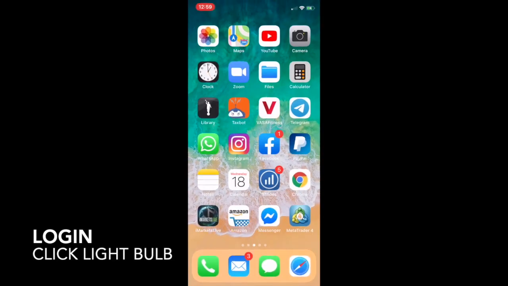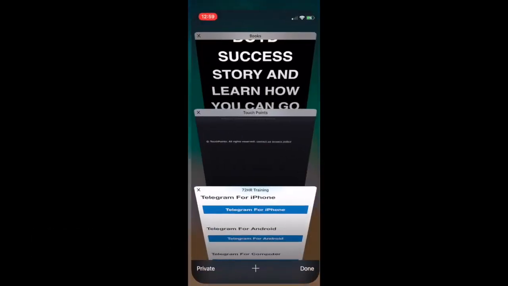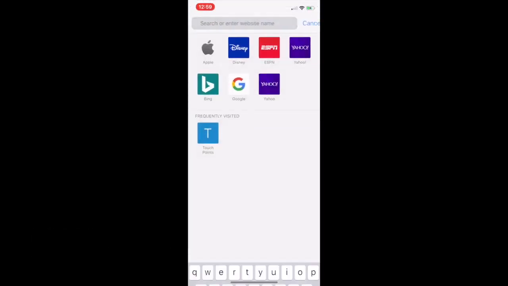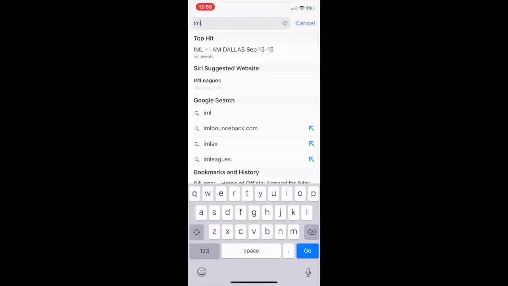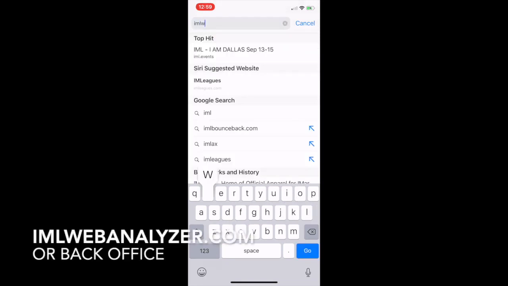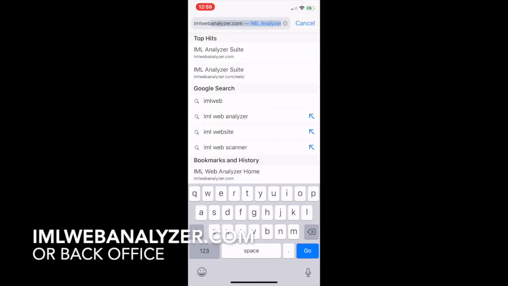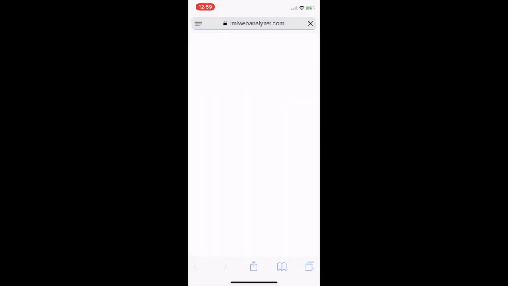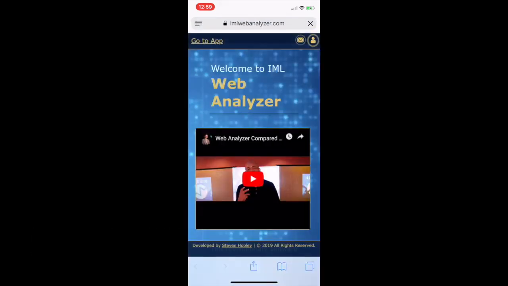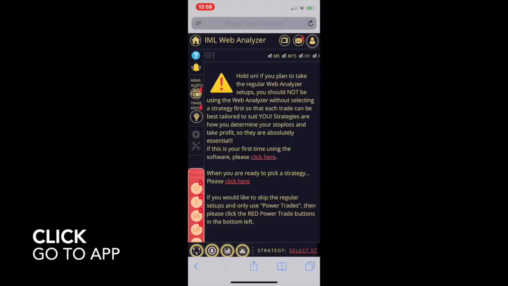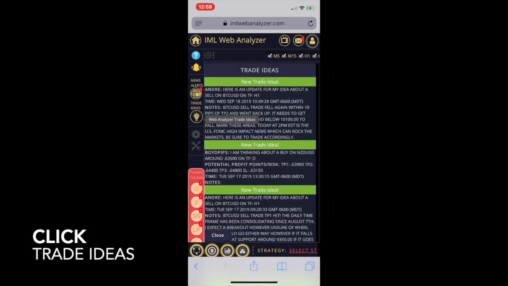Let's say, for example, that we went inside the web analyzer. You have to make sure that you are on the right place, webanalyzer.com, which you'll also be able to get in your back office as well. Once you're logged in, with your email username and password, you just click at the top where it says go to app. Now right here on the left, it says trade ideas. So you click on trade ideas.